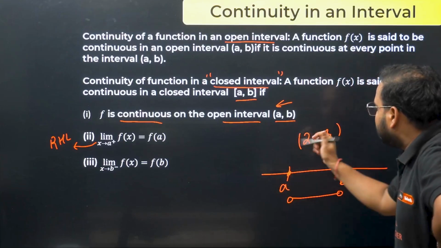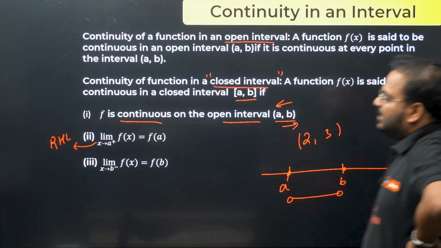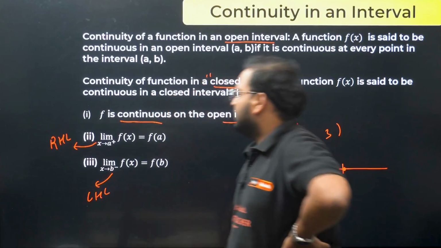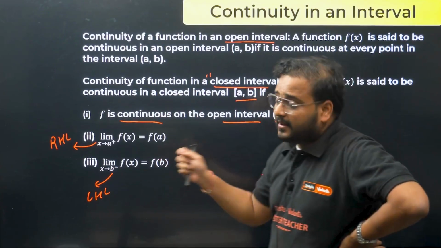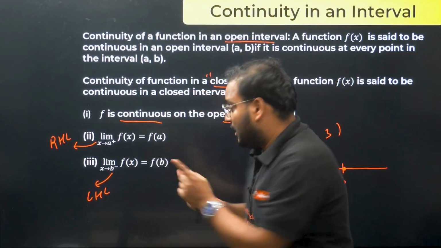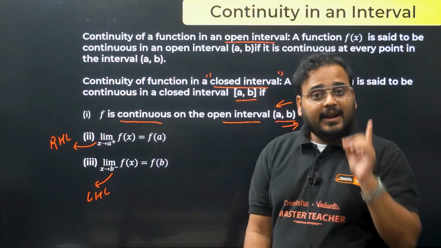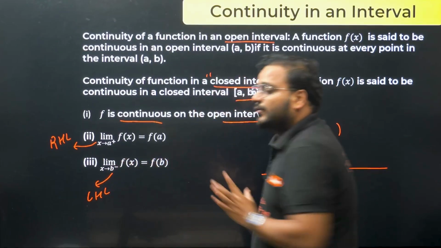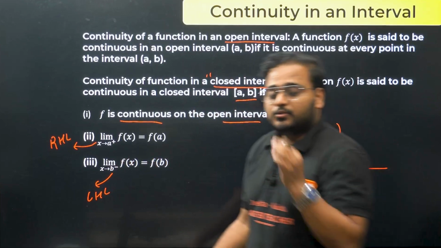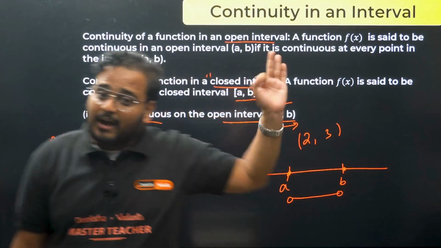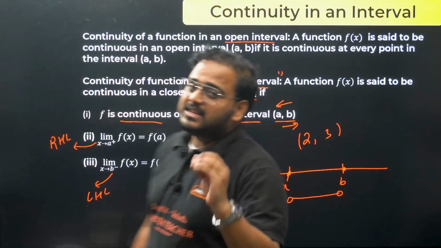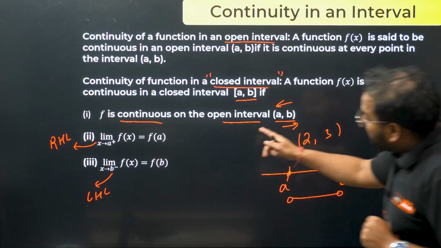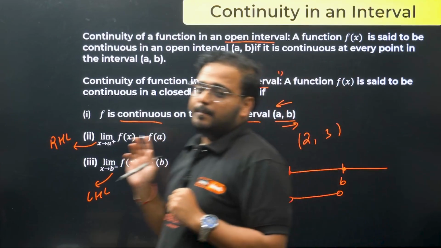And at the point b, you have to find what? LHL. Please check, this is my LHL. So at the point a, the RHL should be equal to the function value, f(a). And at the point b, LHL should be equal to the function value, which is f(b). Okay, so these are the 3 requisites. If you have all 3 fulfilled, then you can say the given function is continuous in the closed interval [a, b].